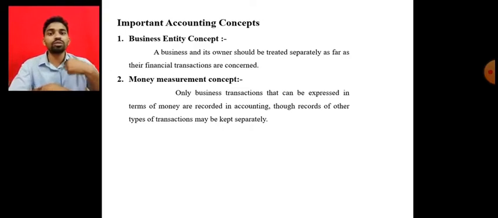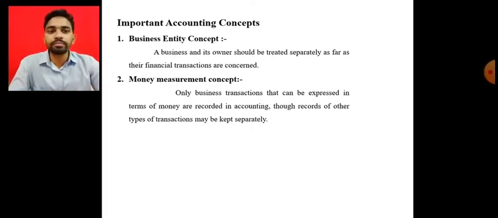So it means the business is separate and the owner is separate. Business and owner are separate from each other. So this is the business entity concept. Next one is the money measurement concept.